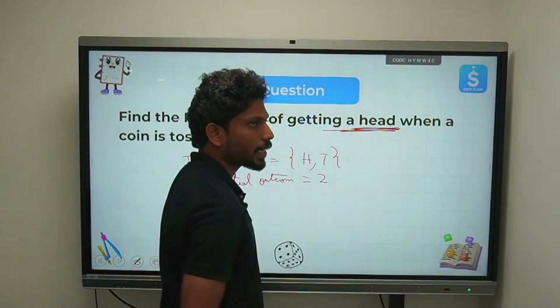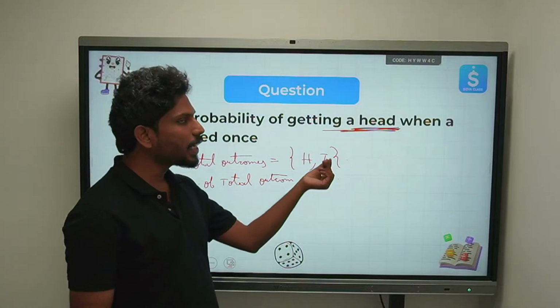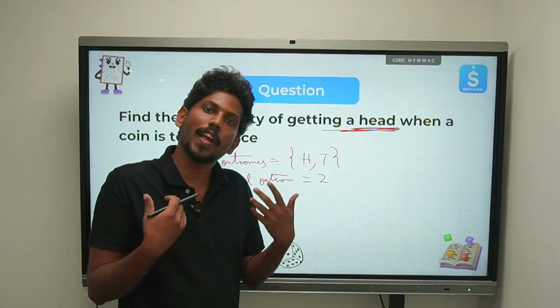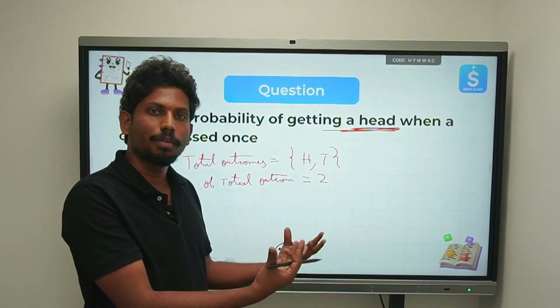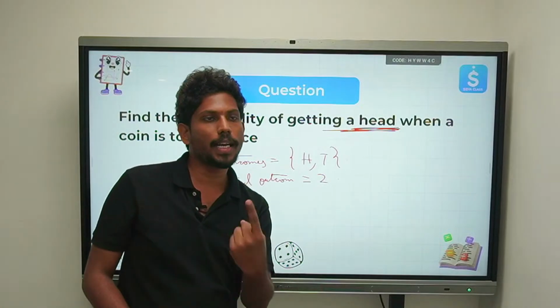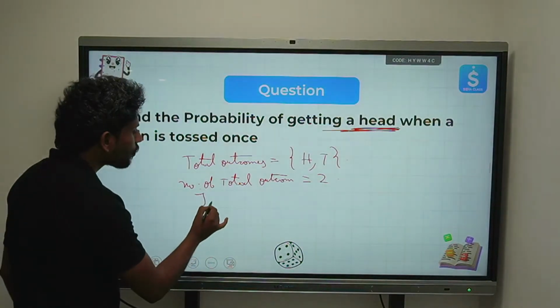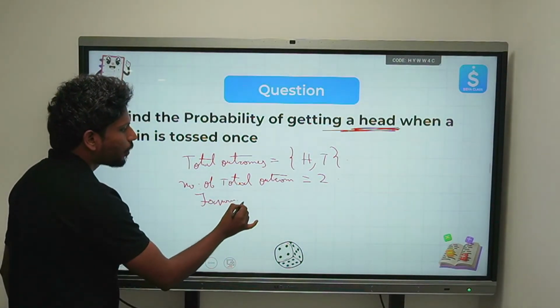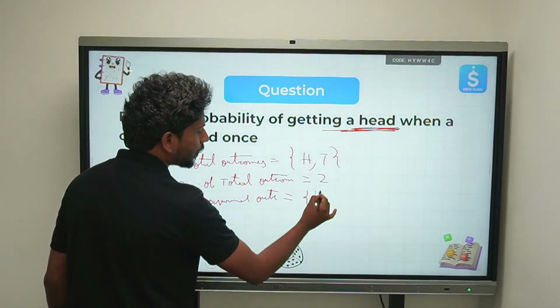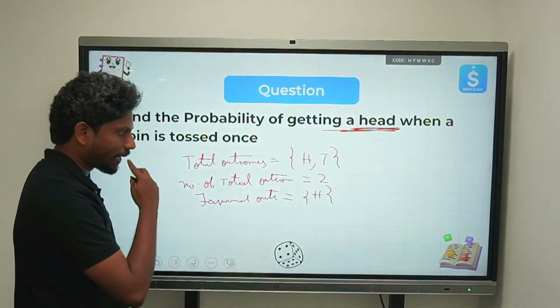In this head and tail, how many heads do we have? There is only 1 head. So what is the favorable outcome? The favorable outcome is only the head.